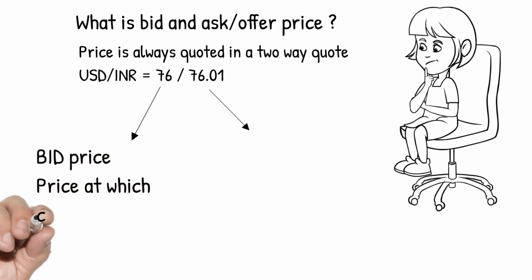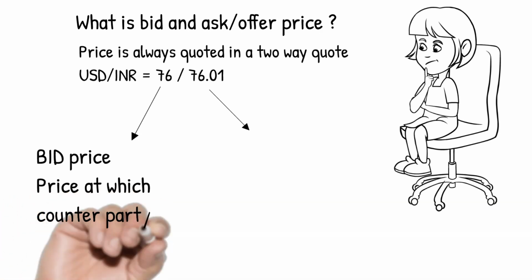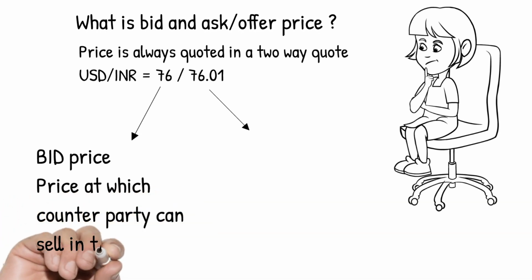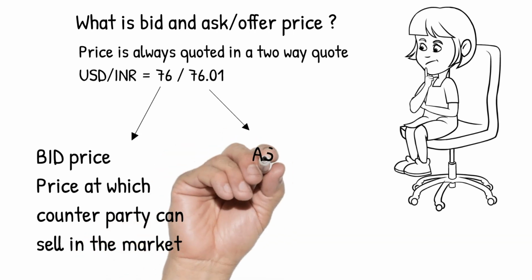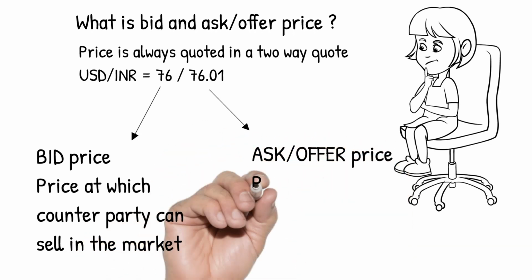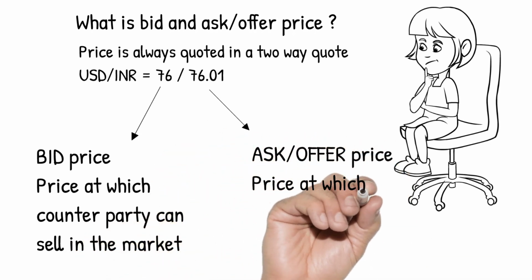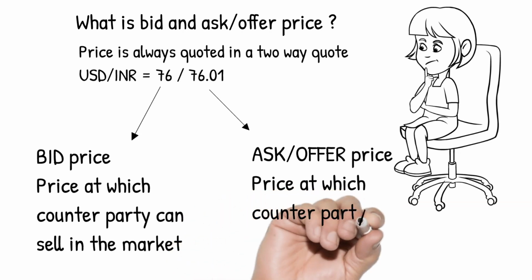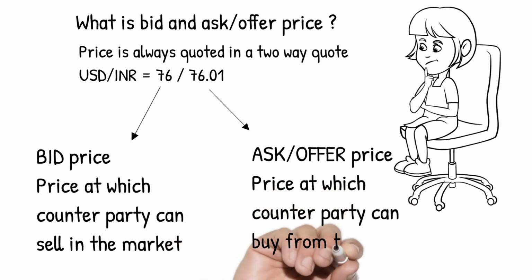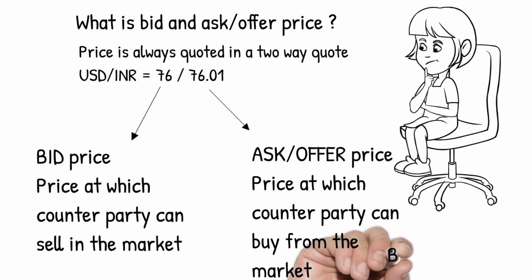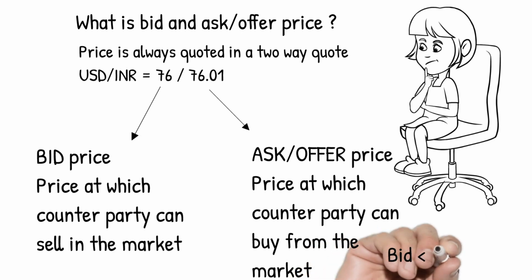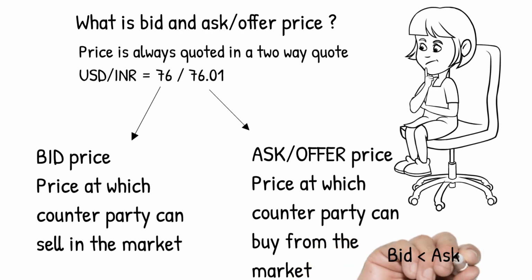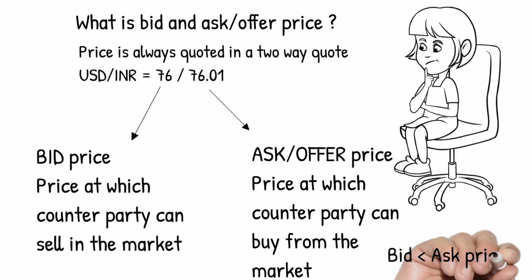Here 76 is the bid price. It is the price at which an exporter or counterparty can sell US dollar in the market. 76.01 is the ask or offer price. It is the price at which counterparty, that is an importer, can buy US dollar from the market. Please note that bid price is always less than the ask price.